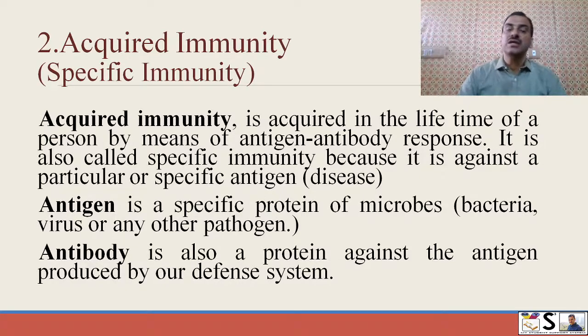So take care. The second type of immunity is acquired immunity. Acquired means we develop or receive it later on. It is not by birth.